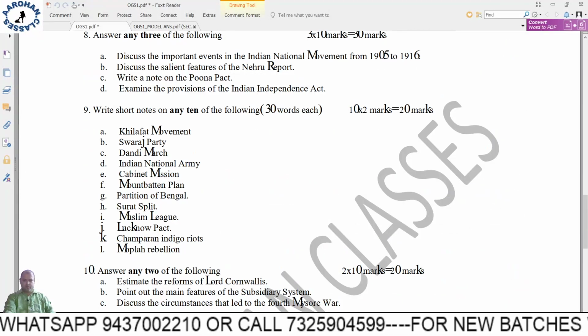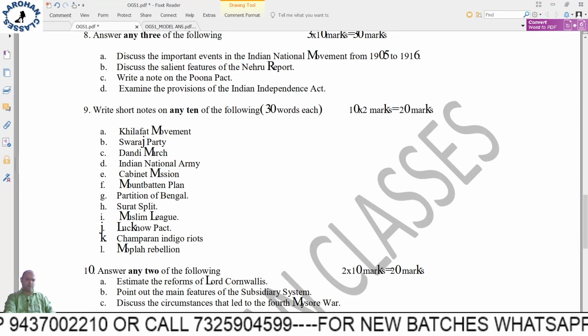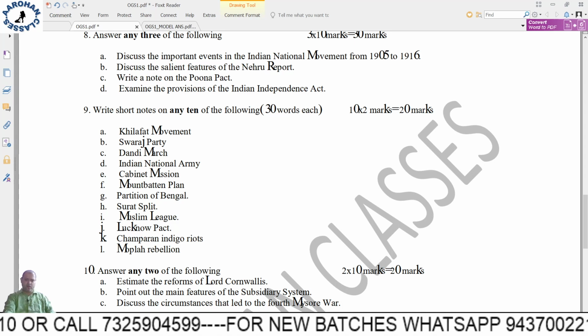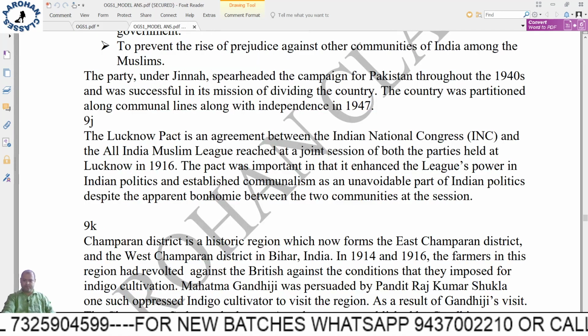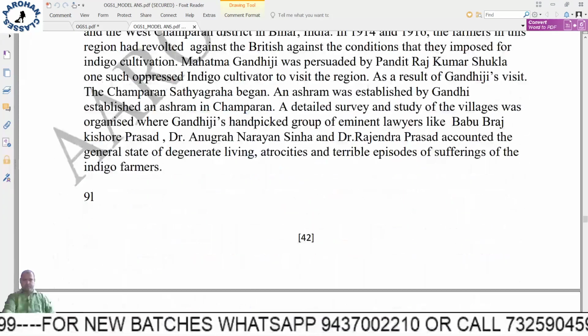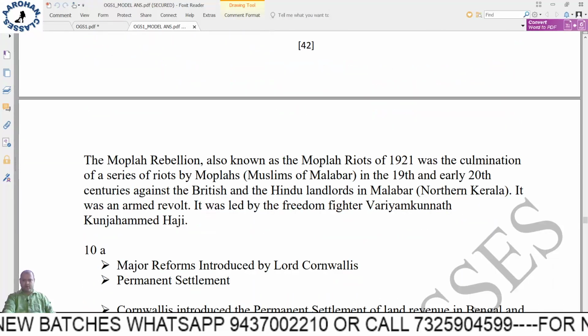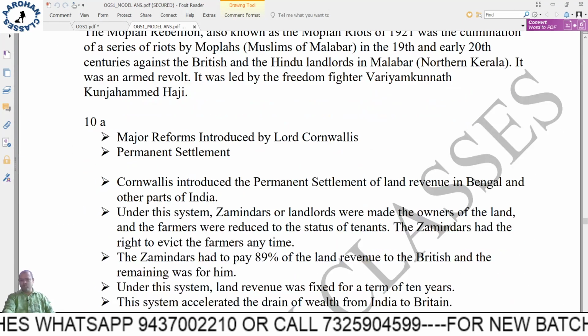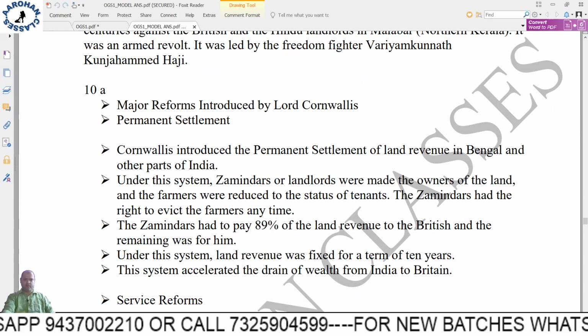Then the Lucknow Pact, the Champaran Indigo riots, and the Mopla rebellion. For a 2 marks question, maximum 1 minute, so 2 lines or maximum 3 lines.